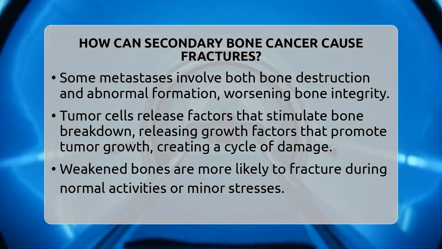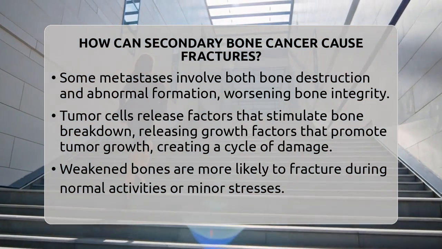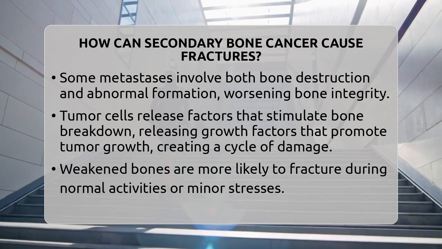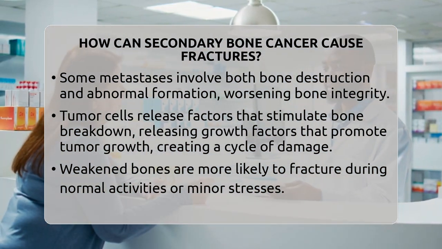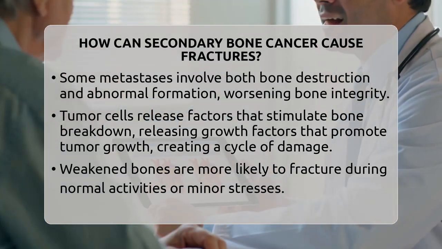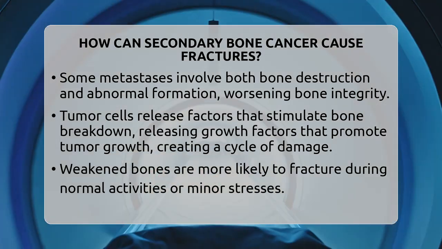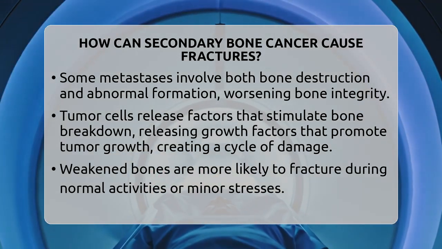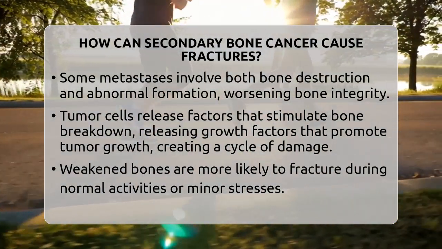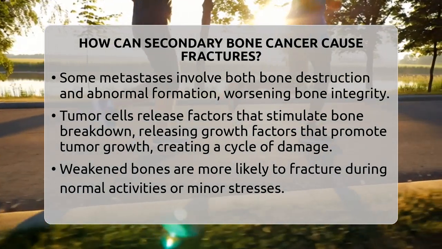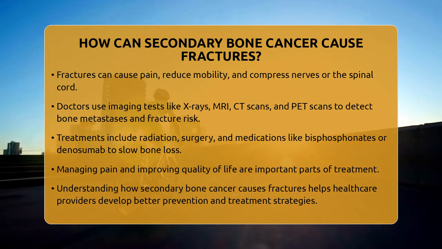Clinically, this means that bones affected by secondary cancer are more prone to breaking even with minor stresses. These are called pathological fractures and can cause severe pain, reduce mobility, and sometimes compress nerves or the spinal cord if the vertebrae are involved. Detecting these changes early is crucial. Doctors use imaging tests like X-rays, bone scans, CT scans, MRI, and PET scans to identify bone metastases and assess fracture risk. Treatment focuses on controlling tumor growth, strengthening bones, and preventing fractures.